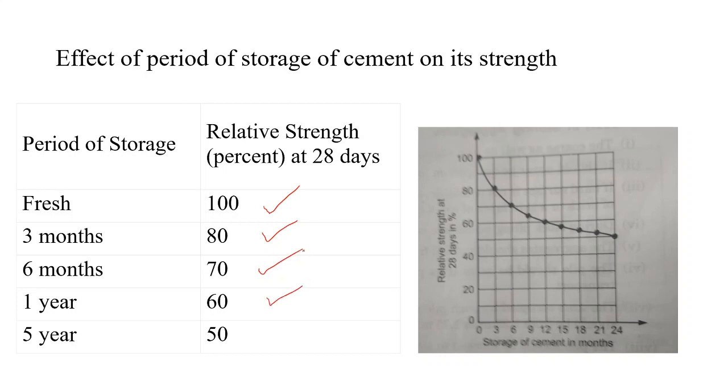After 1 year, 60% strength remains, 40% is lost, and after 5 years, the strength remains only 50%. So this is the importance of storage period on the strength of cement. This graph shows storage of cement in months on the x-axis and the strength of cement on the y-axis. It goes on reducing with a higher storage period.